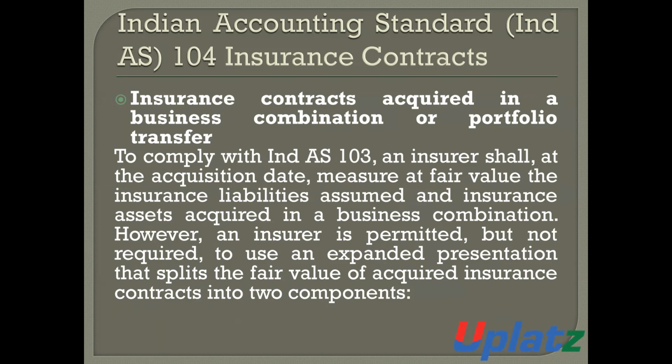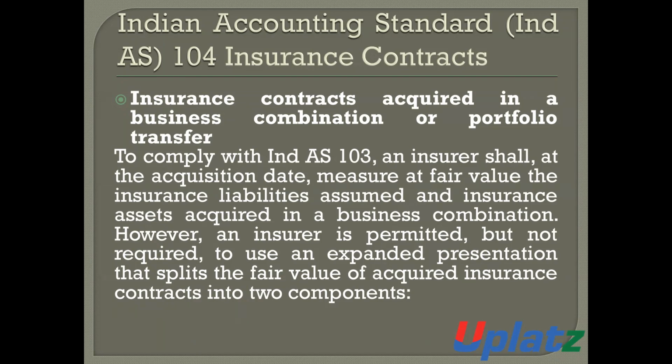As per IND AS 103, business combination, an insurer shall at the acquisition date measure at fair value the insurance liabilities assumed and insurance assets acquired in the business combination.